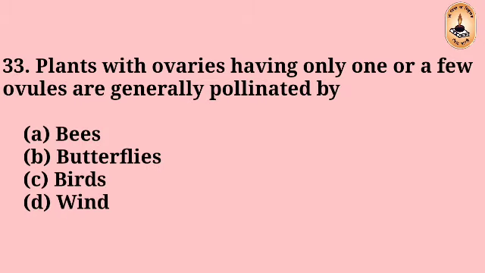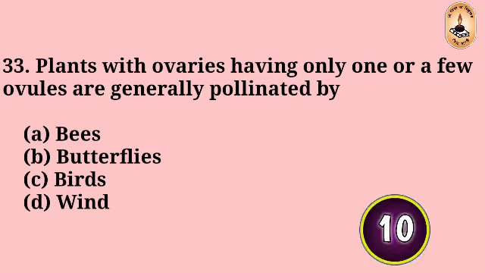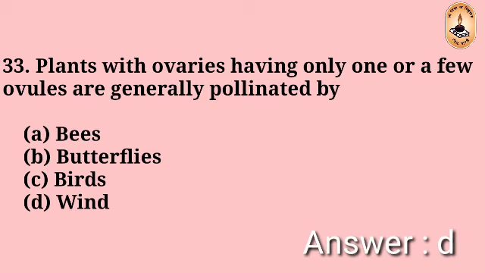Question number 33. Plants with ovaries having only one or a few ovules are generally pollinated by: bees, butterflies, birds, wind. The right answer is D, wind.